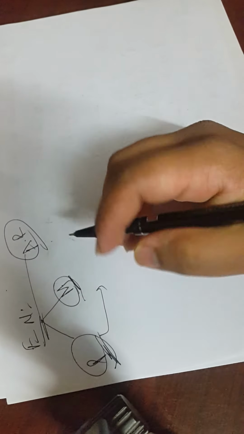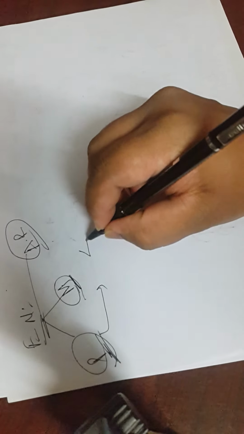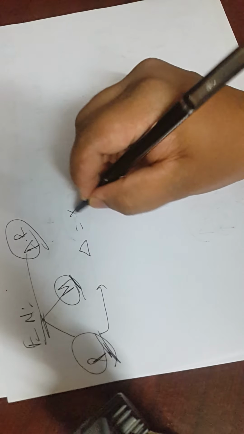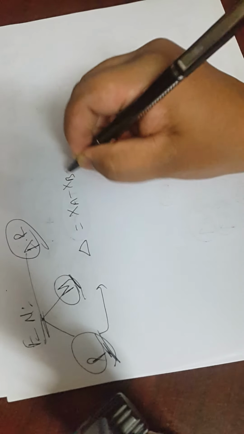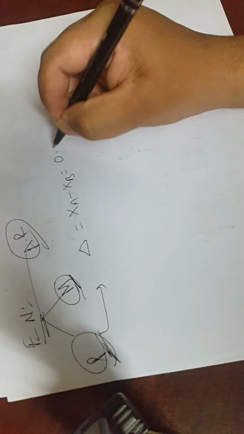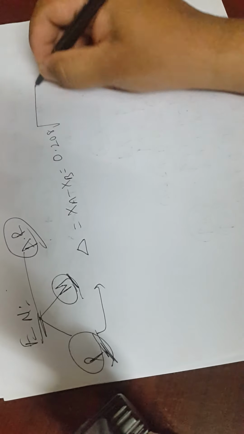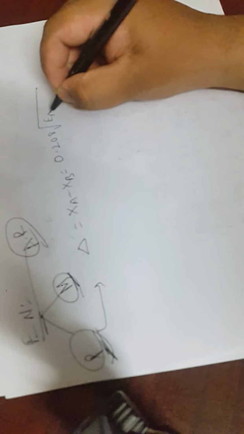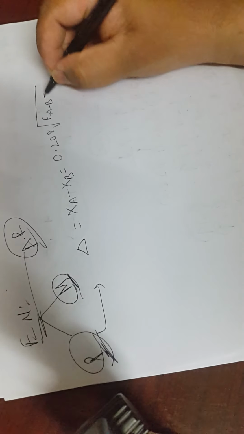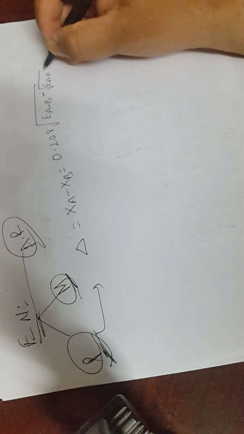In terms of the Pauling scale, the following points are necessary. The difference in electronegativity, delta, is equal to XA minus XB. That is the difference formula: 0.208 under root of the bond dissociation energy of AB minus under root of EAA into EBB. Normally this formula-based question is never asked in MHT-CET. It is useful for JEE students.